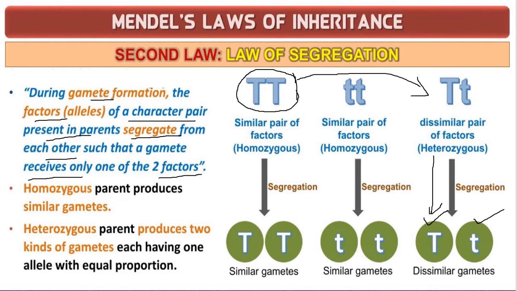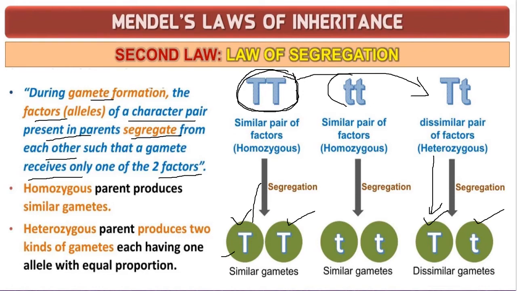Or here only it can be understood also. So in the similar pair of factors, these two factors are brought together in a hybrid. So if this is a hybrid, they will get separated. So this is one, this is another one. So they get separated or segregated during gamete formation. So this is one gamete, this is another gamete.